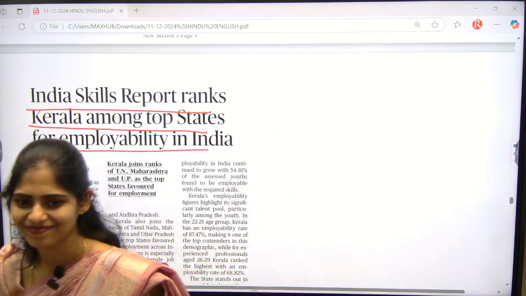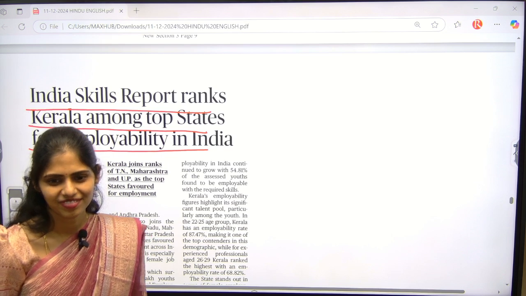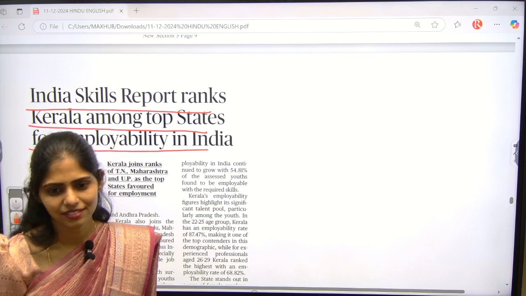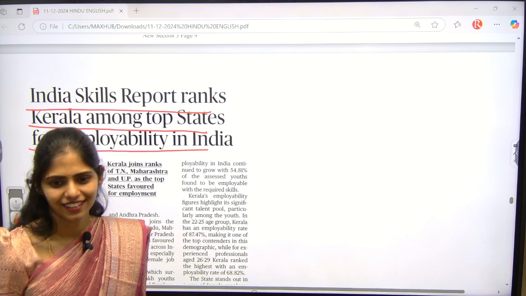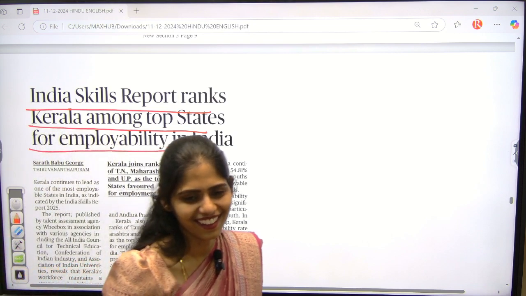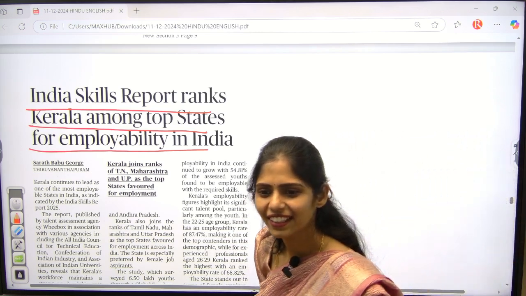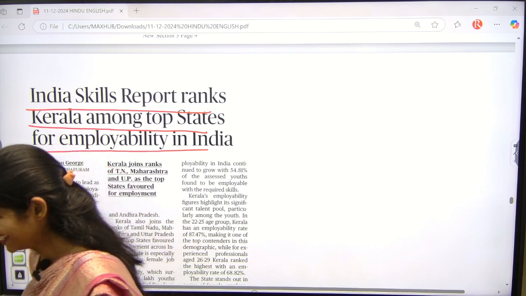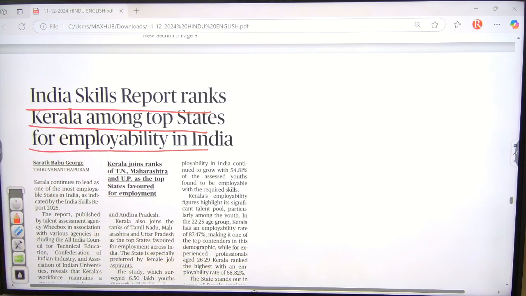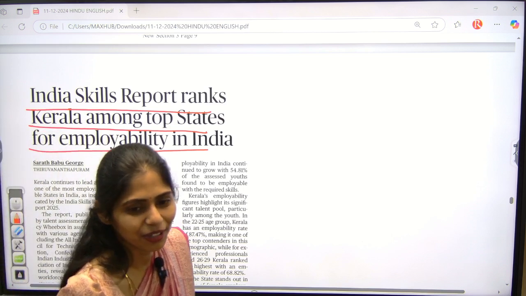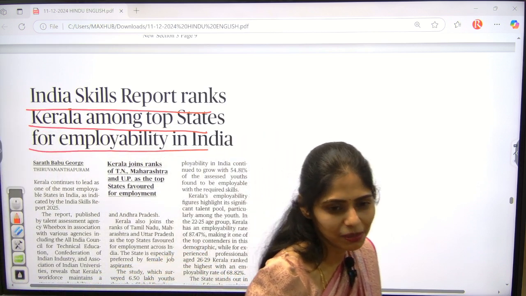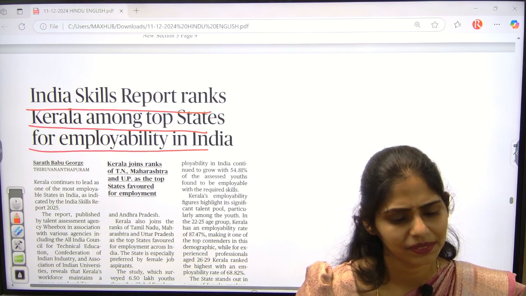What is the unemployment rate in your AP, guys? Rohit? You don't know? Then where are you from, AP? You have to know that at least, right? So what is the unemployment rate in Telangana? Telangana, guys. You have to know at least some facts regarding your state, because in your interview, the questions will be on your state first of all.